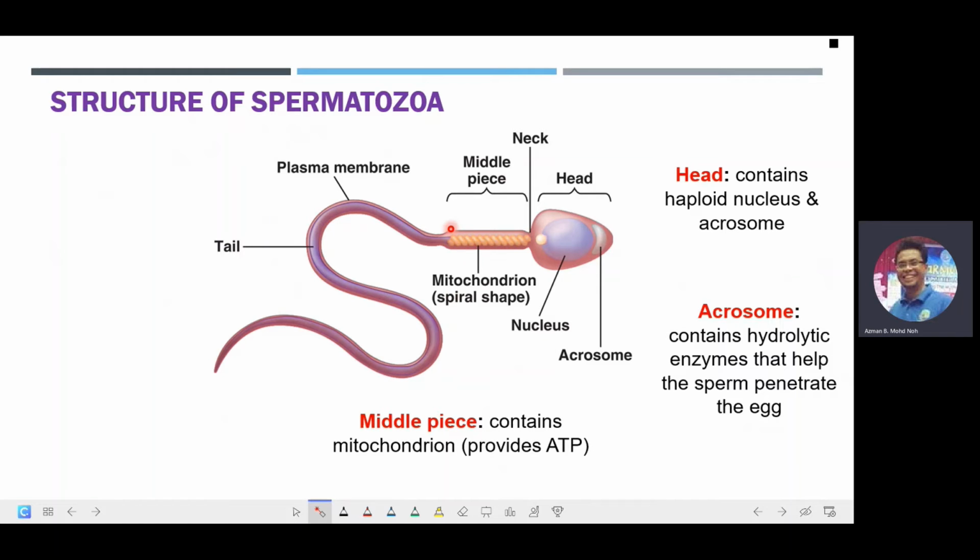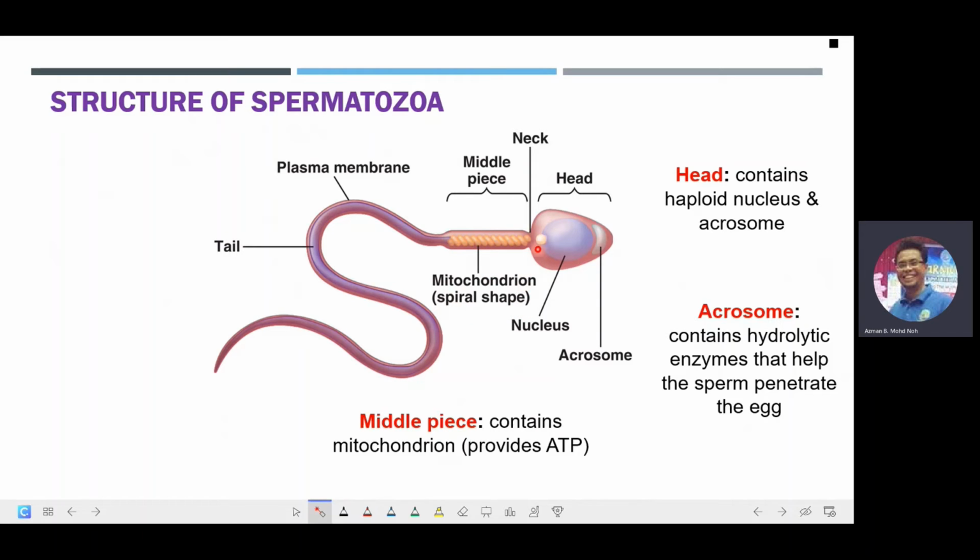In the middle, it will be the middle piece, which actually contains one single mitochondrion. Of course, this particular organelle, the mitochondrion, will be important to provide ATP. And one unique characteristic about this mitochondrion is that it will be spiral in shape.